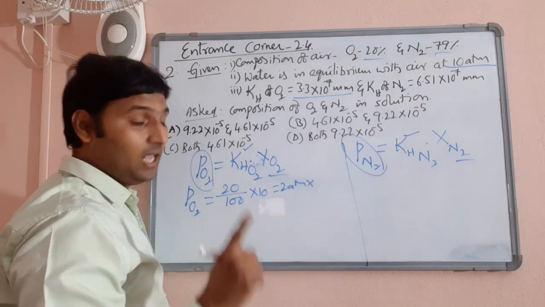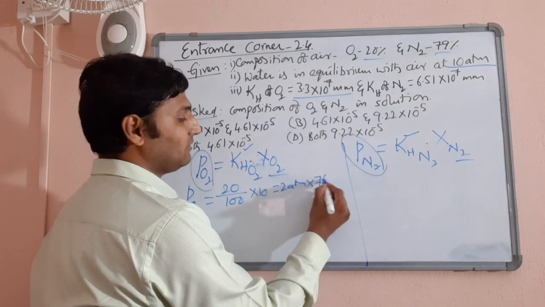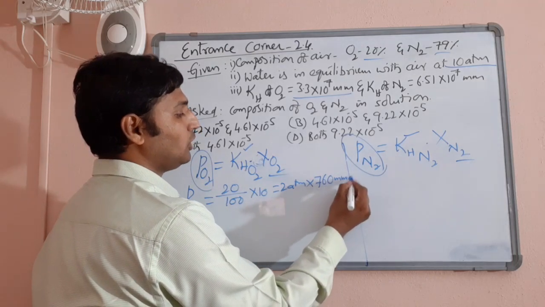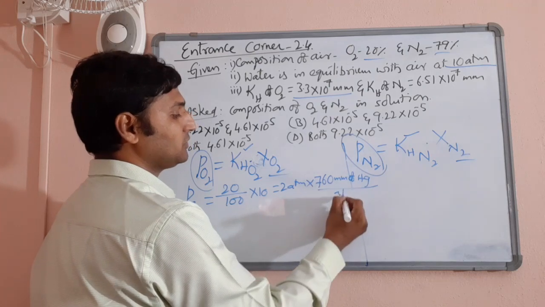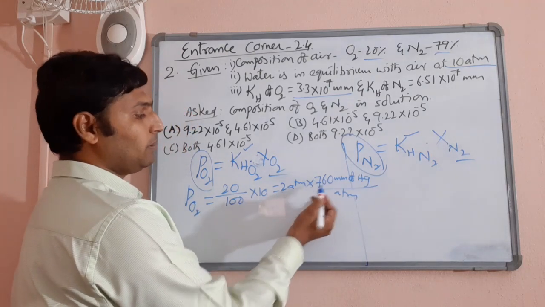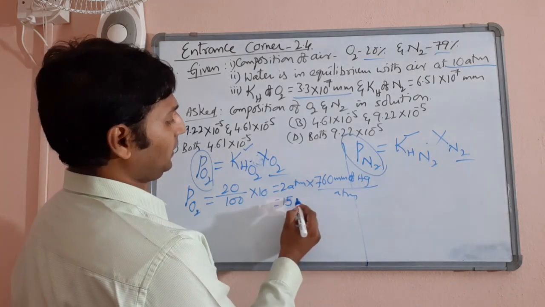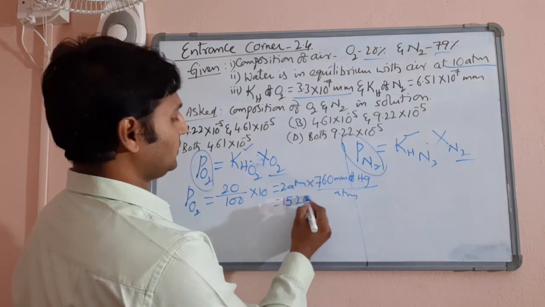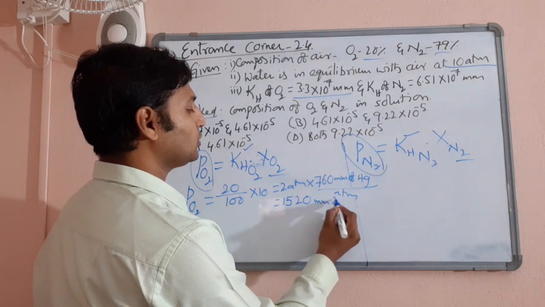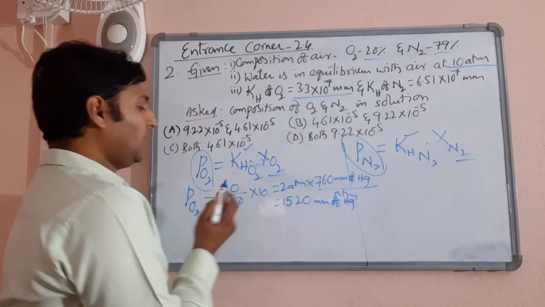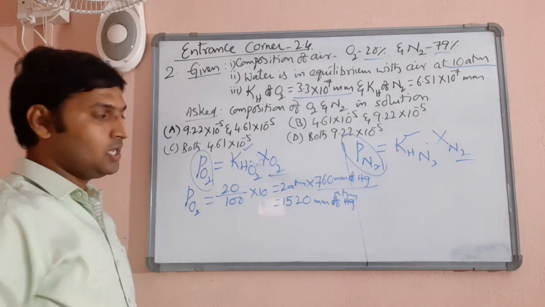You know very well that 1 atmosphere is 760 millimeters of mercury per atmosphere, right? That's why 2 should be multiplied by 760, which comes out to be 1520 if I am not wrong. Yes, 1520 millimeters of mercury will be the partial pressure of oxygen.